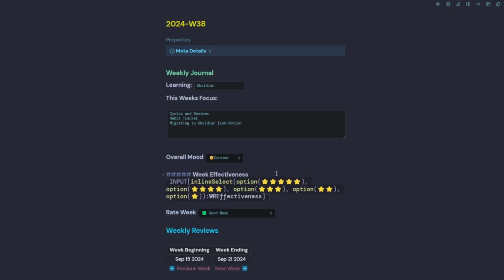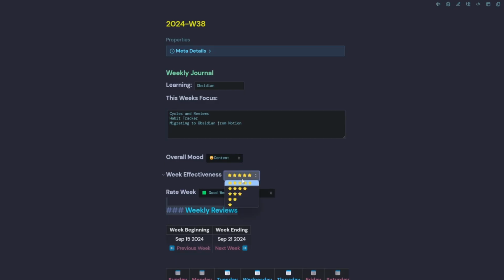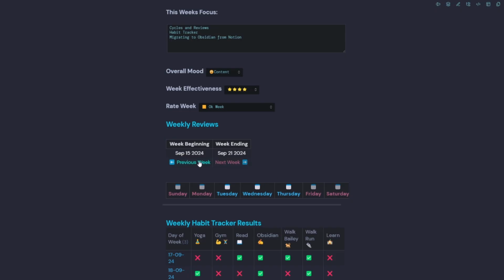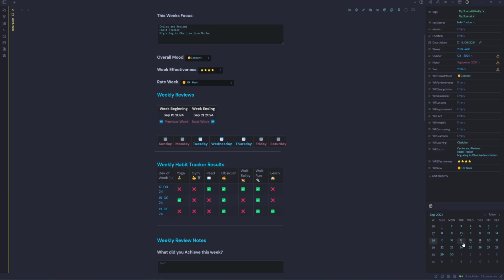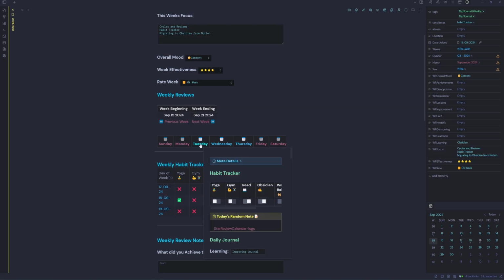We can put our overall mood for the week. We can put the week effectiveness out of 5 stars, and we can rate our week, whether it was good, okay, could have been better, or it was a bad one. So we'll just put okay week. And it's going to tell us when the week starts, when the week ends. So we're starting on the 15th, ending on the 21st. Today is the 19th. And we can skip through to the days that we've entered some journal notes here, if we want to, through here.